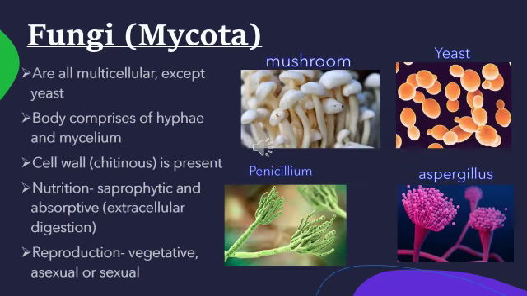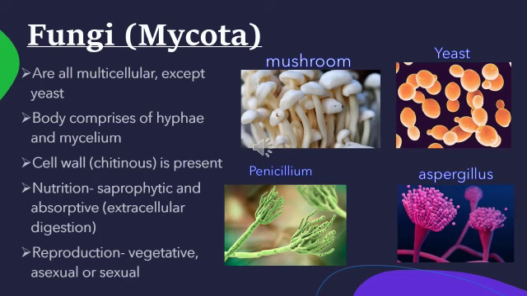Next, the third kingdom of classification is Fungi, or otherwise called the Mycota kingdom. The organisms grouped under this kingdom are multicellular except yeast. The body comprises hyphae and mycelium. In the picture of fungi like Aspergillus and Penicillium, you can see long tube-like structures, said to be hyphae, and upon the hyphae we see the mycelium which bears the spores. The cell wall is present and it is made up of chitin.